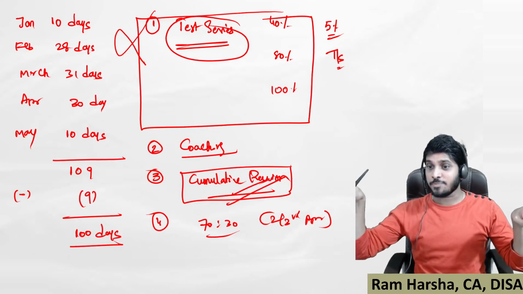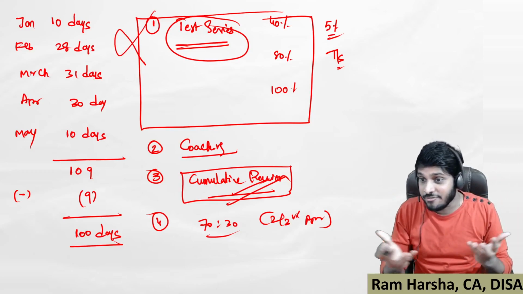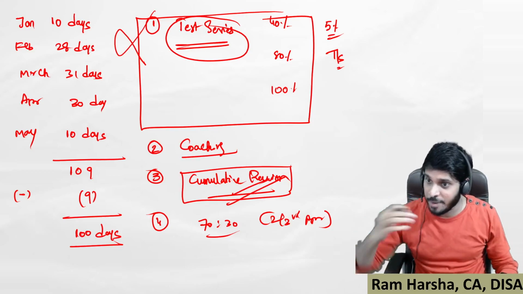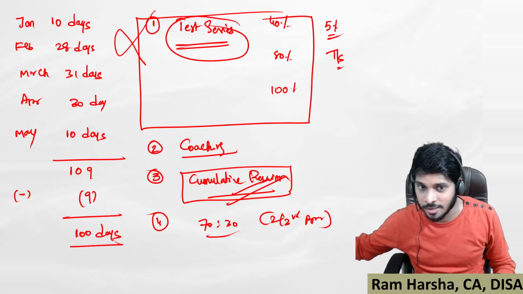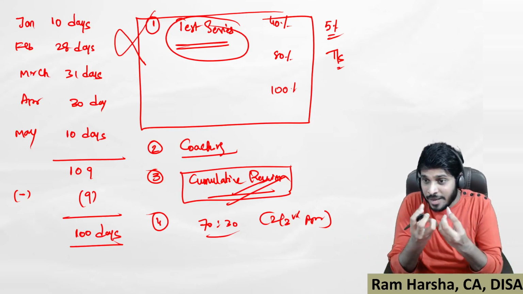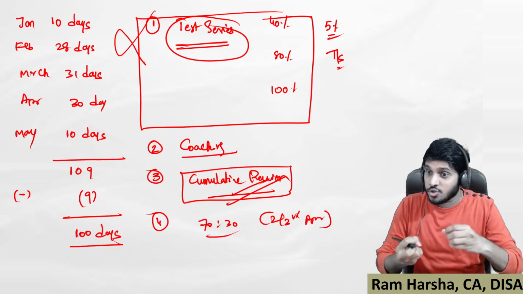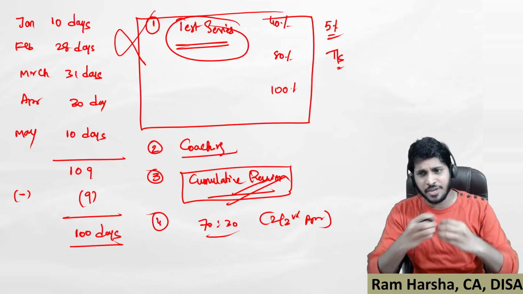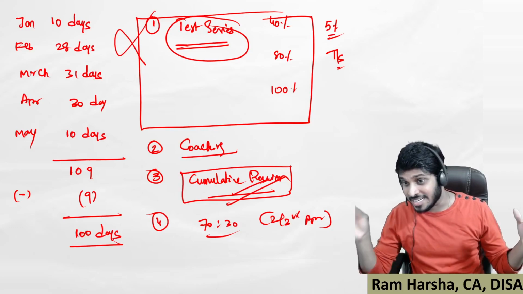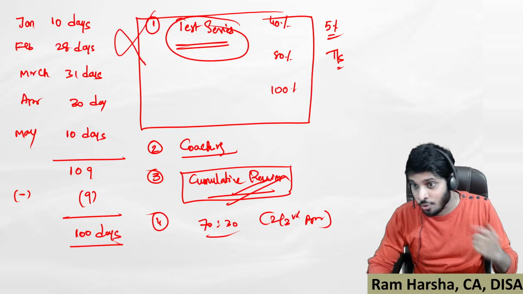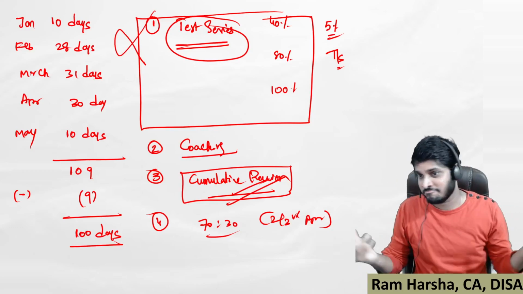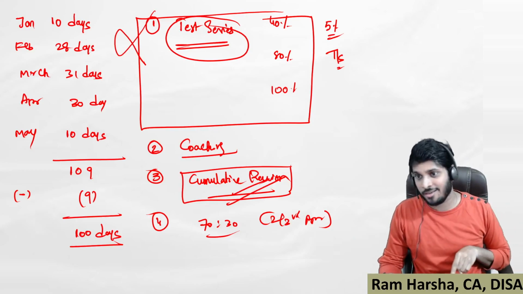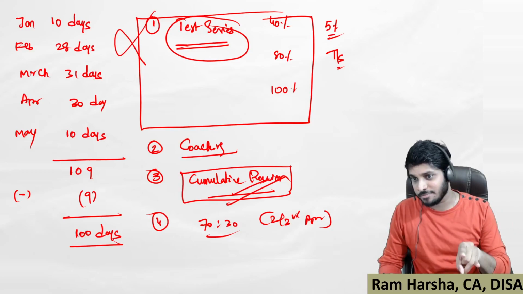I bet everybody read it, but they don't know. I'm taking a very simple basic example so that any CA Inter or CA Final student can understand. That itself is enough to show you are not learning the subject conceptually. I just gave one example.